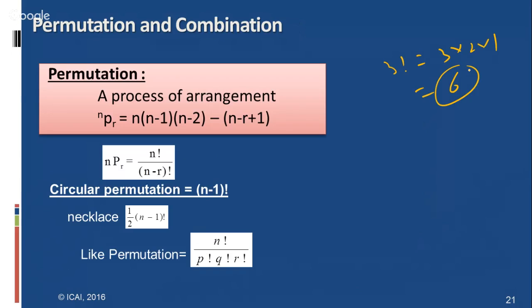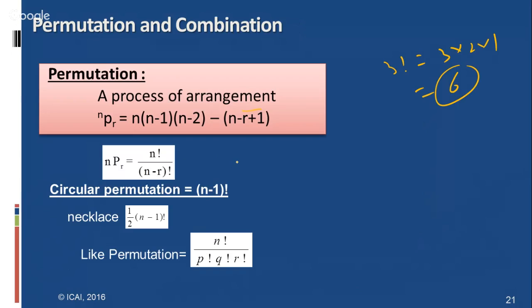Suppose there are n things. Out of these, r things need to be arranged, which can be done in n into n minus 1 into n minus 2, up to n minus r plus 1 ways.